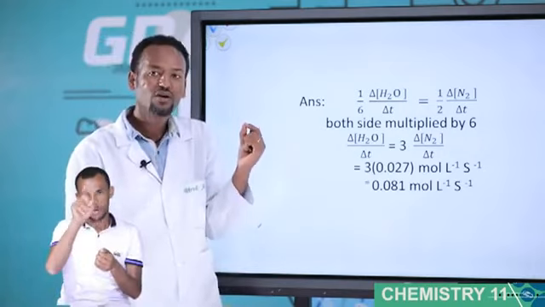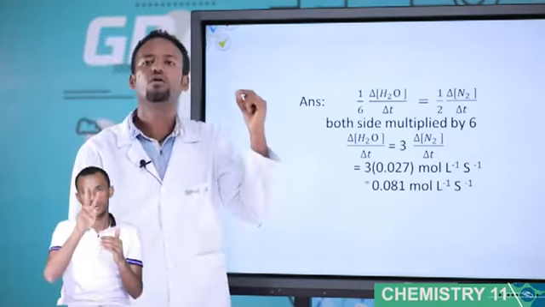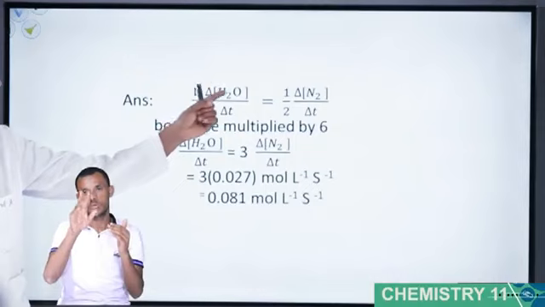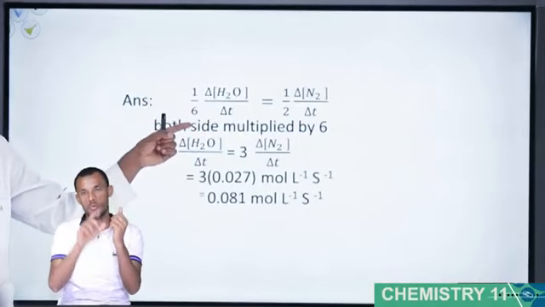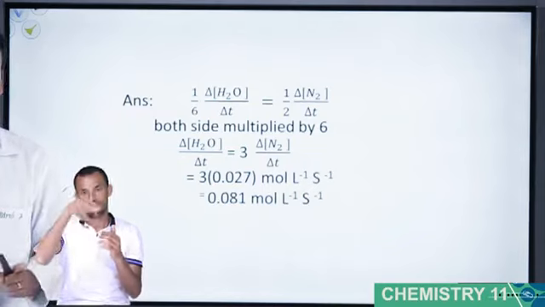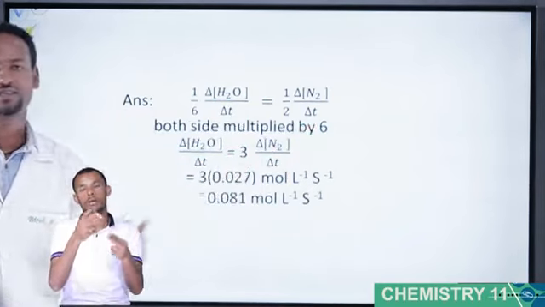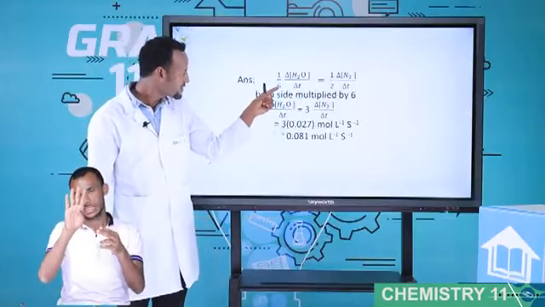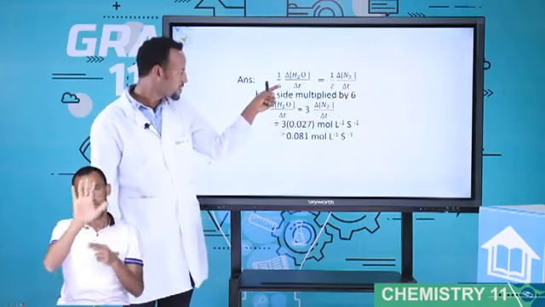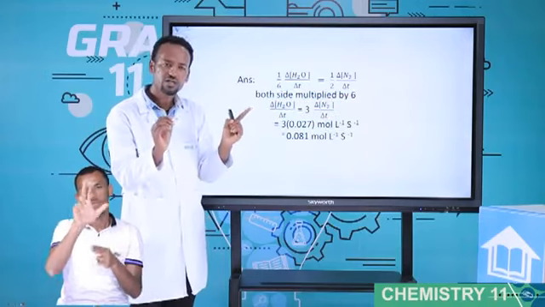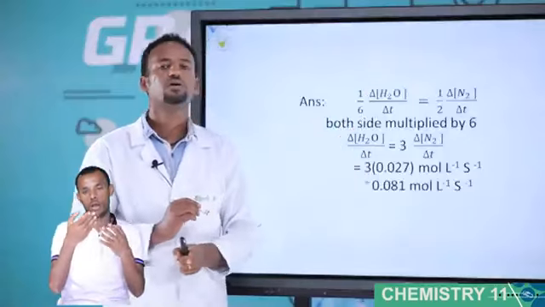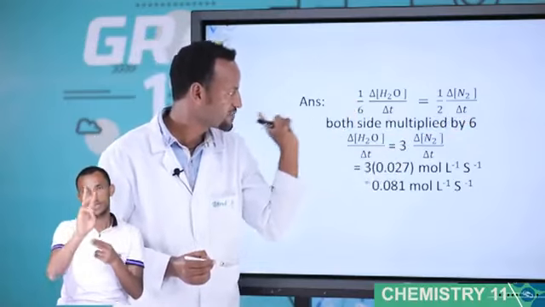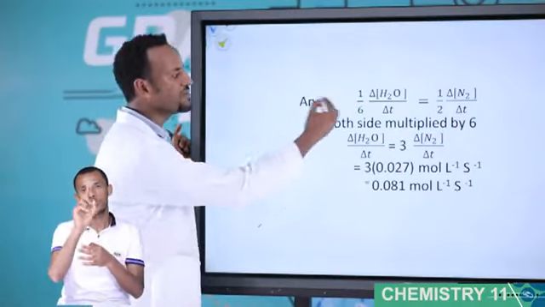The question is, what is the rate of H2O formed? In this case, the coefficient here is 1 over 6. This 1 over 6 must be cancelled by multiplying by 6. If this one is 1 over 4, multiply by 4. If it is 1 over 5, multiply by 5. If it is 1 over 3, multiply by 3. Because the question asks for the rate at which H2O is formed, multiply both sides by 6.